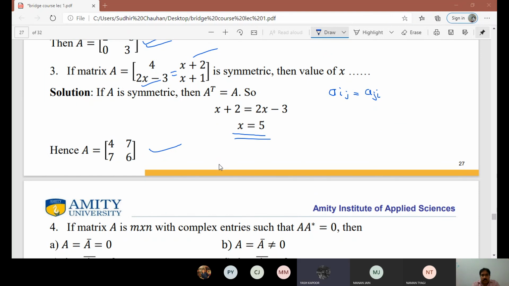Good evening, sir. Sir, I didn't know my bridge course, and Mudlika ma'am didn't tell us which bridge course to join. So I joined section 2 of the bridge course, and now she said my section is section 3. Okay, no problem. Sir, same case with me also.